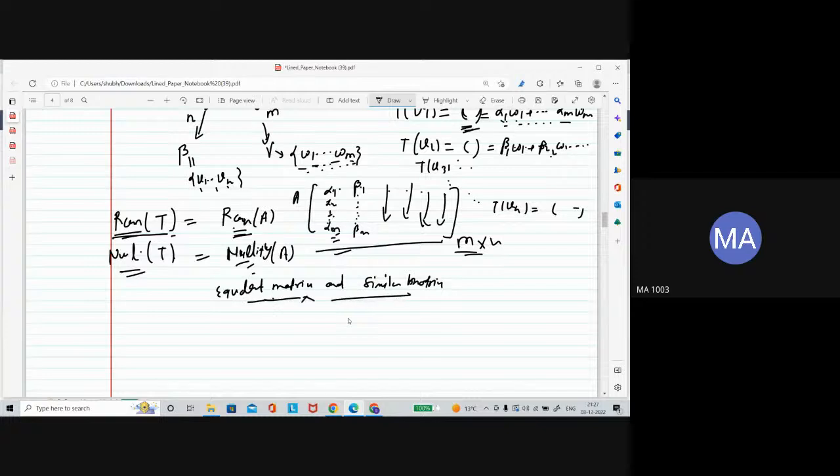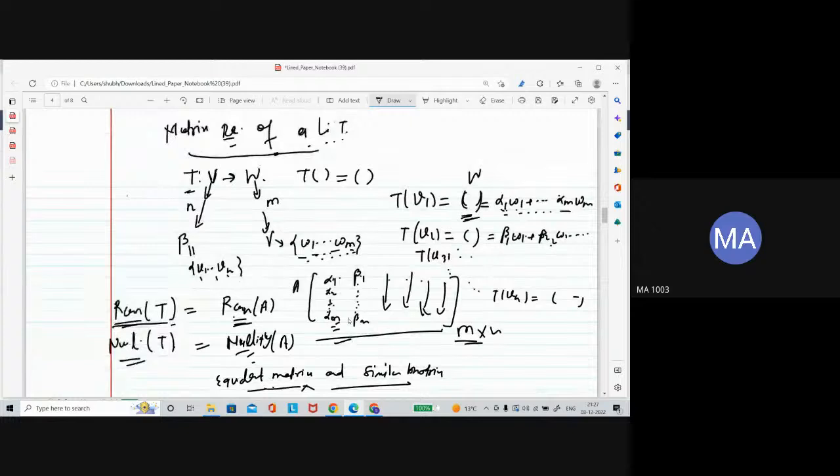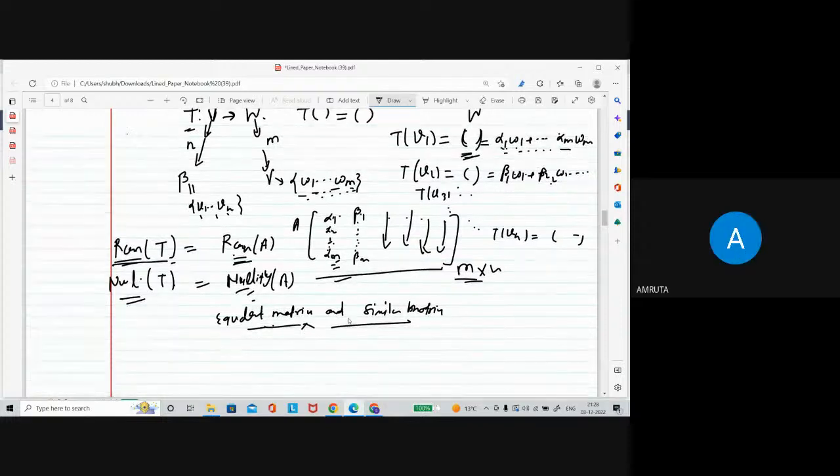Before that, if anyone has a doubt, please let me know. We have seen it with an example. If you have a doubt in that, please let me know. Otherwise, we will now move on to equivalent and similar matrices.